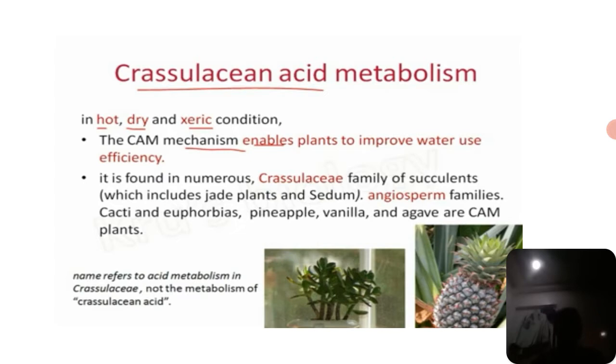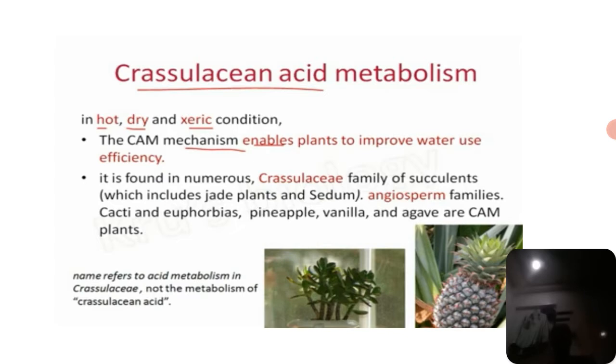It is found in the numerous Crassulaceae family of succulents, which includes jade plants and sedum. Angiosperm families also, like cacti and euphorbias, pineapple, vanilla and agave, are CAM plants.